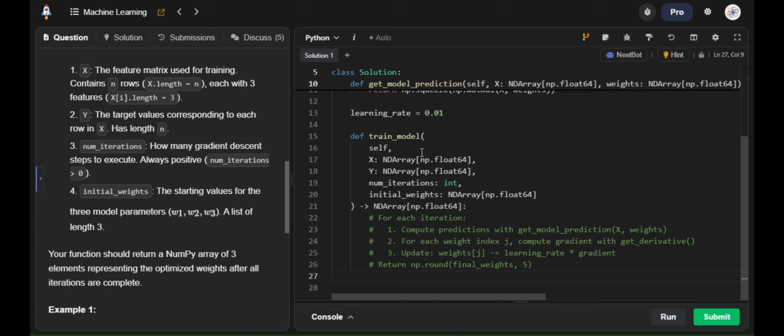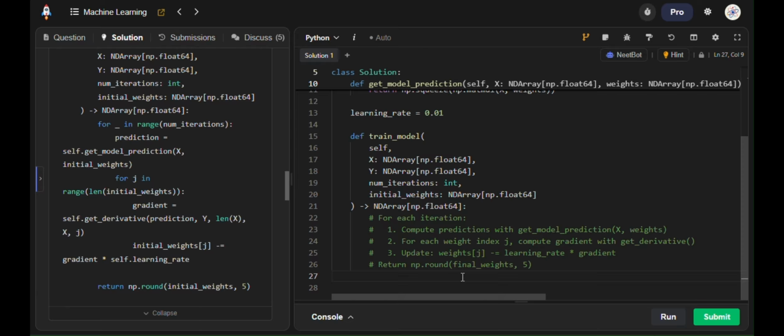Now, how are we going to implement it? For each iteration, we are going to compute predictions with the get_model_prediction function, which we have seen above. For each weight index j, we are going to compute the gradient using the function get_derivative, which we also saw above. And then we are going to update each weight using the formula: weights at the jth index is equal to weights at the jth index minus learning rate times gradient. And finally, we are going to return a numpy array rounded to 5 decimal places. Let's begin.